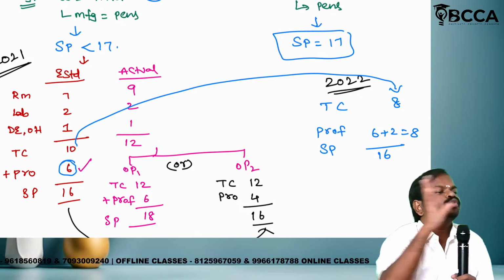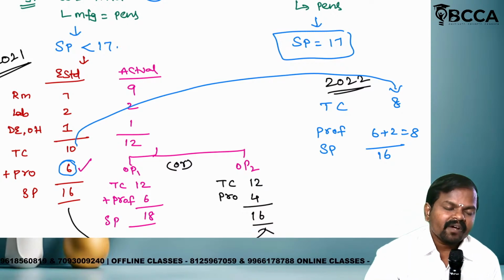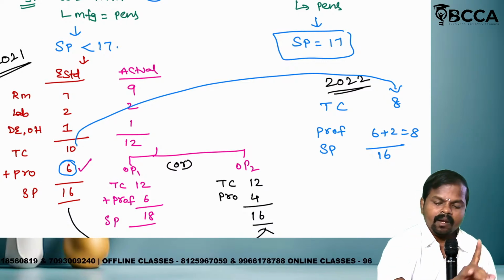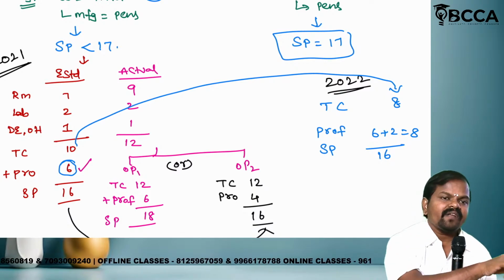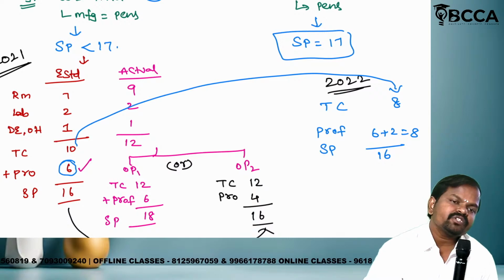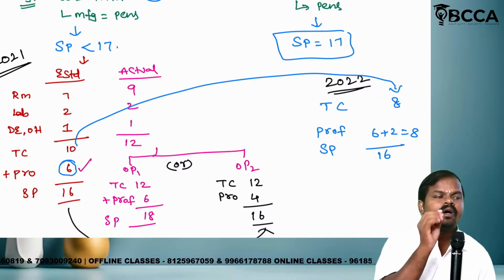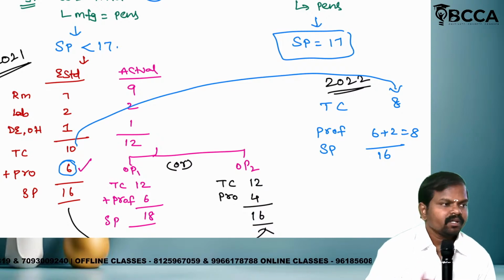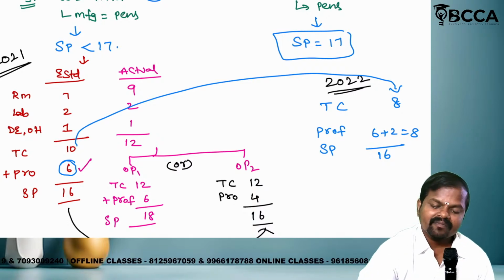See, in 2021, what is the profit you are estimating? 6 rupees plus last year's profit forgone, 2 rupees. How much? 8 rupees. What is the selling price fixed? 16. Total cost should be the balancing figure. How much? 8 rupees. Now listen carefully.